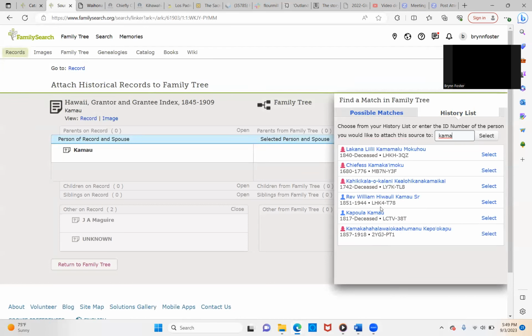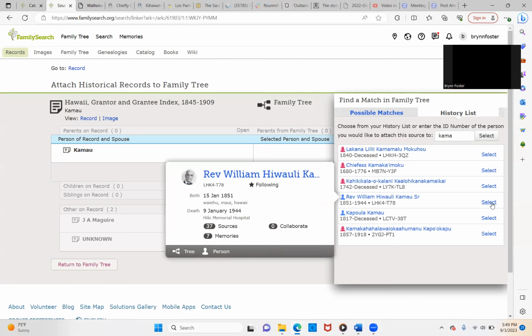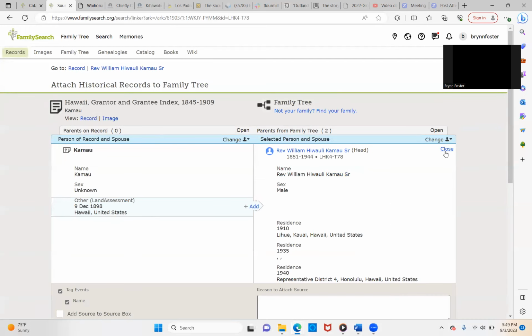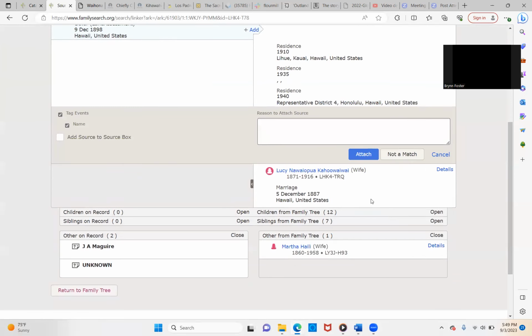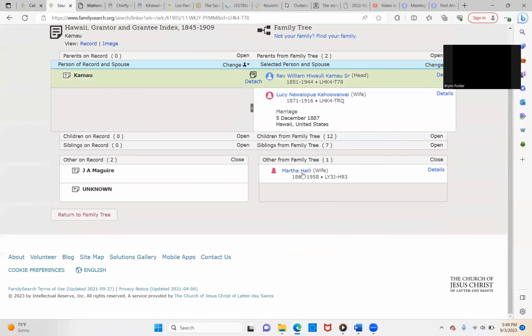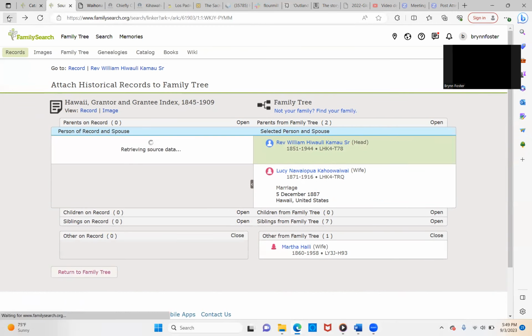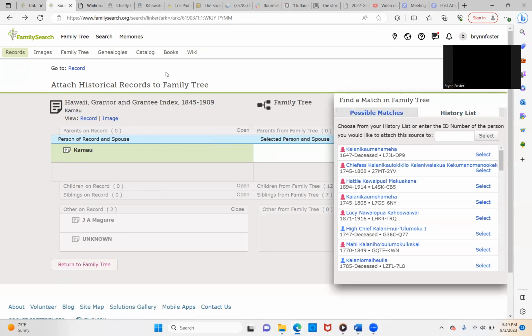Come on. I'll put it under William. Just so that, oh yeah, we gotta attach it. But we don't want it for the second wife, we want it for Lucy. So I'm just gonna go through and attach these so that we can have them for future information.